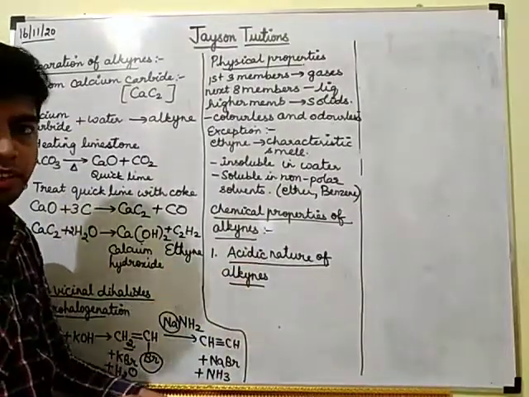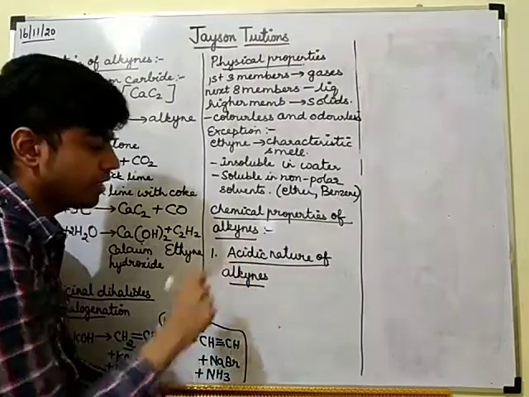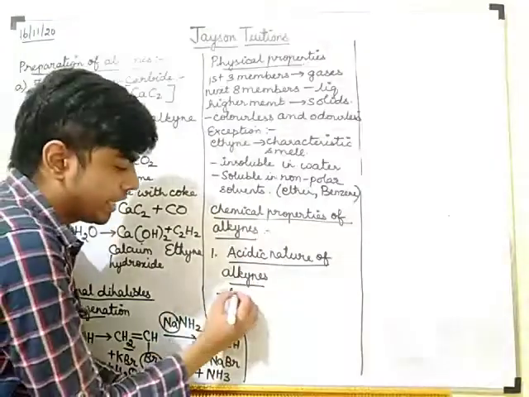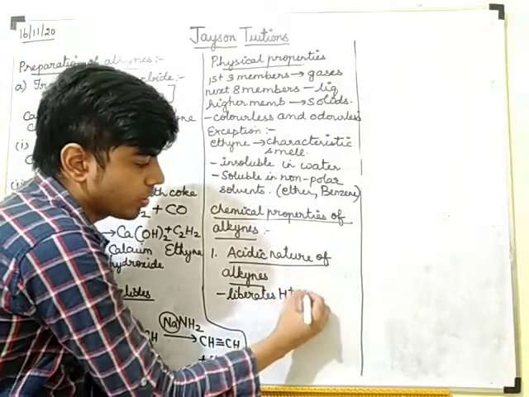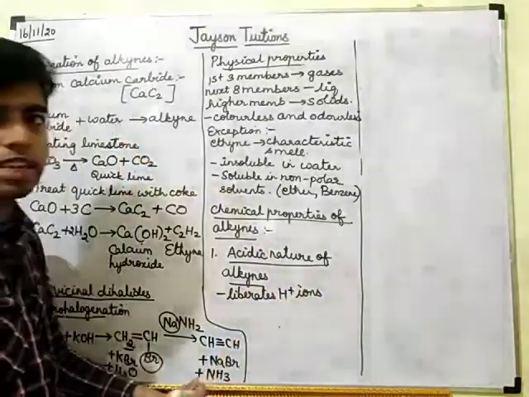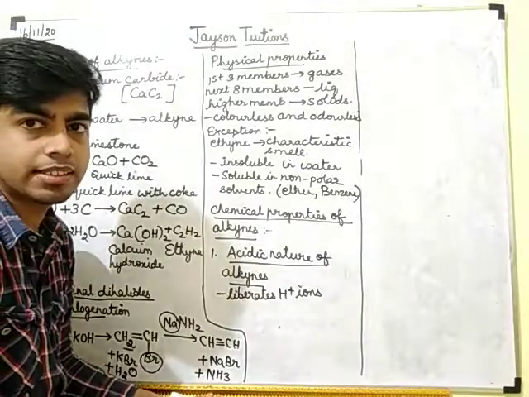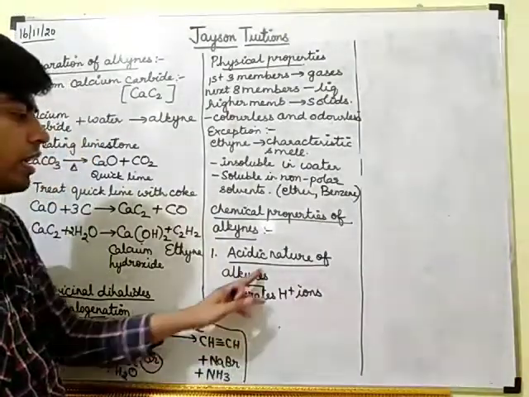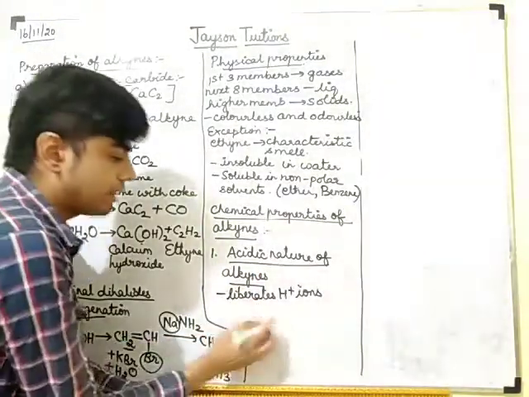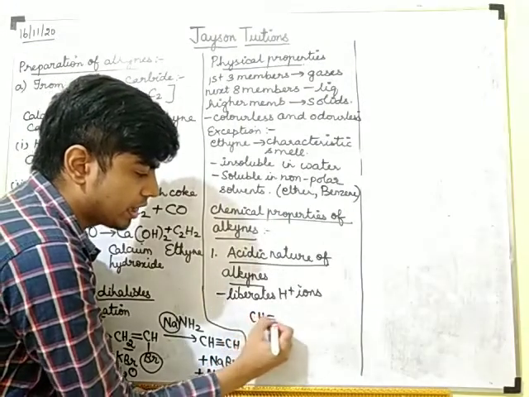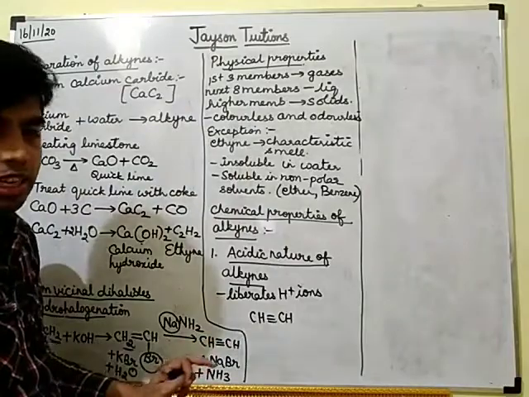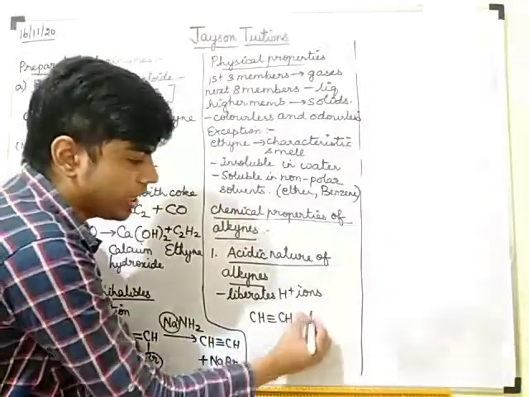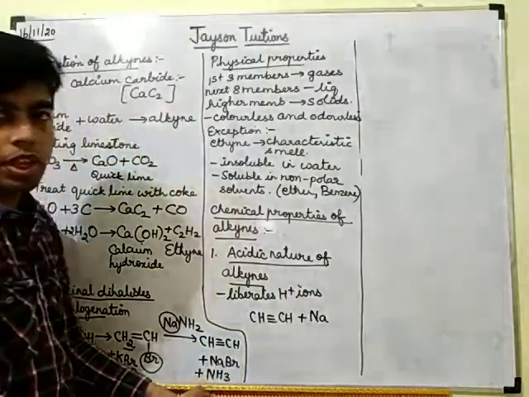Acidic nature means what? When will you say a substance is an acid? It liberates H plus ions. When it liberates H plus ions, we will call it an acid. Suppose, for example, you take ethyne and treat it with sodium metal.